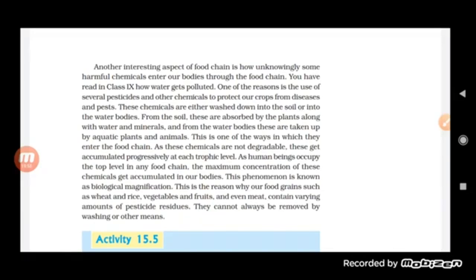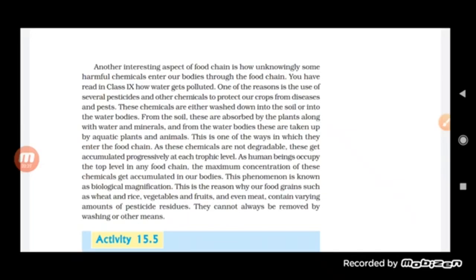What is the meaning of biological magnification? Actually, there are some chemicals present in the plants. They are not washed down with the help of the soil or into the water bodies. So they are absorbed by the plants, along with the aquatic plants and the other animals, along with the water and the minerals.